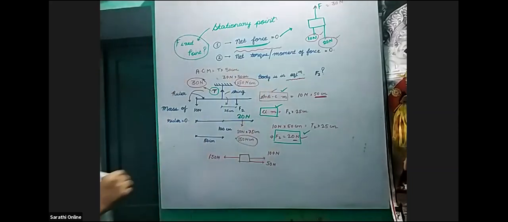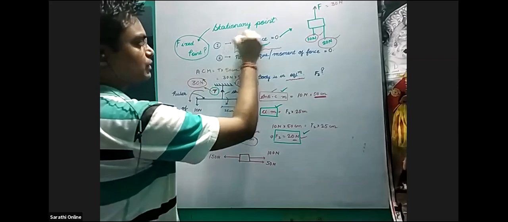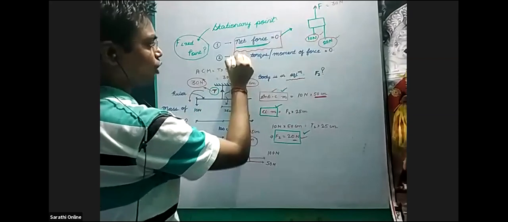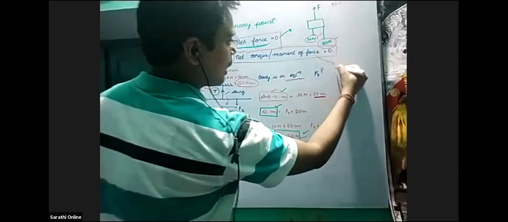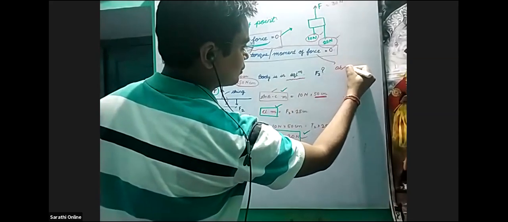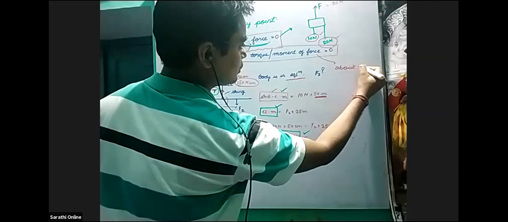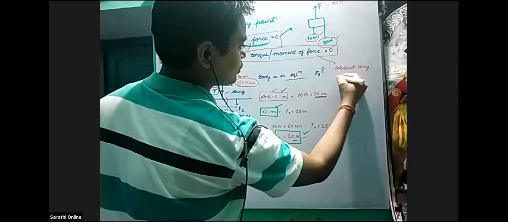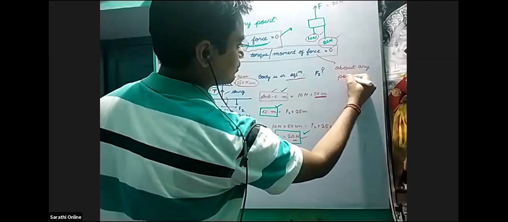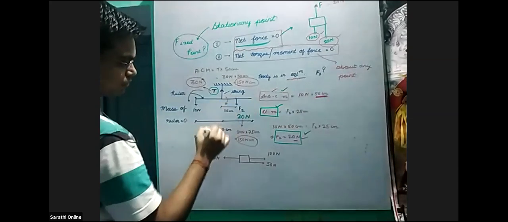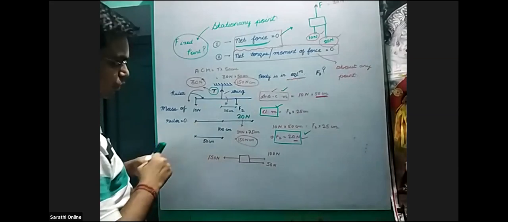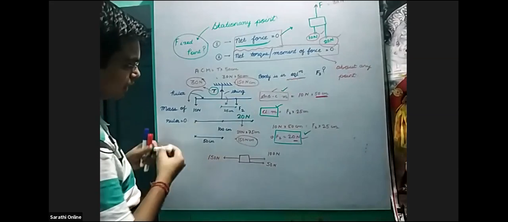You are getting? So this means that net force will be 0 and net torque, the moment of force, will be 0. This will be 0 about any point. If you calculate about this point also, how much will this come?